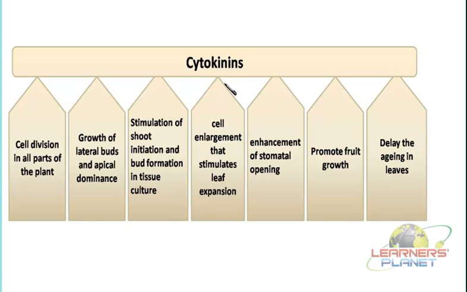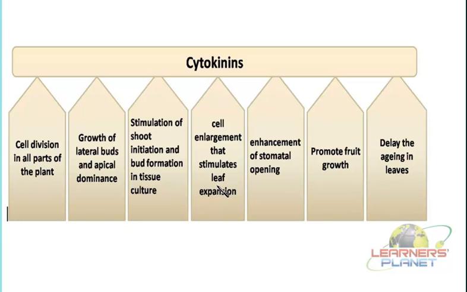Besides this, the cytokinins are involved in cell enlargement. Where is this cell enlargement supported by the cytokinins? It is in the leaf regions. In the leaf regions, they help in the enlargement of the cells, and due to this there is an expansion of the leaf surface area.